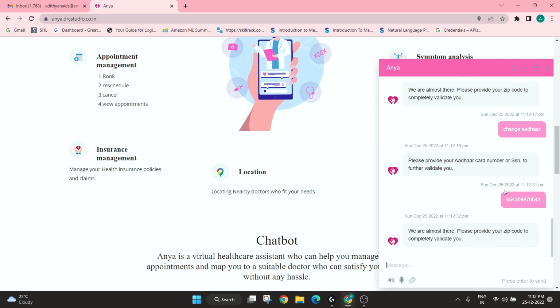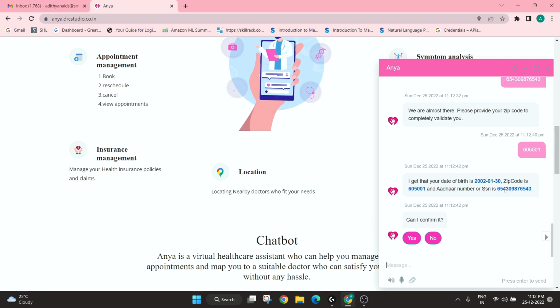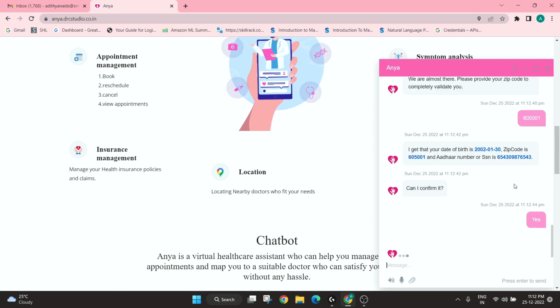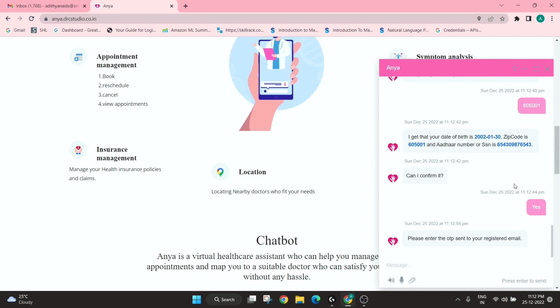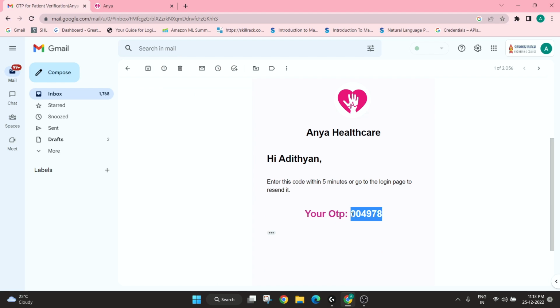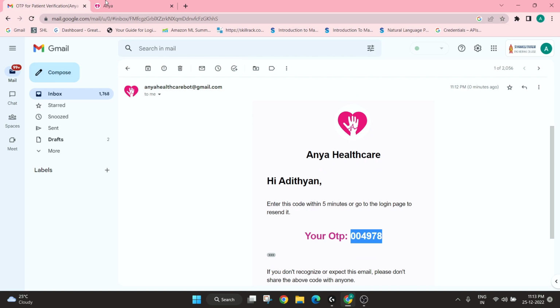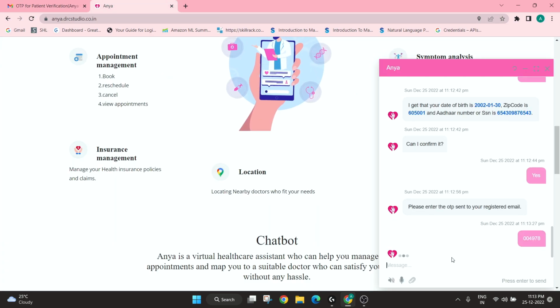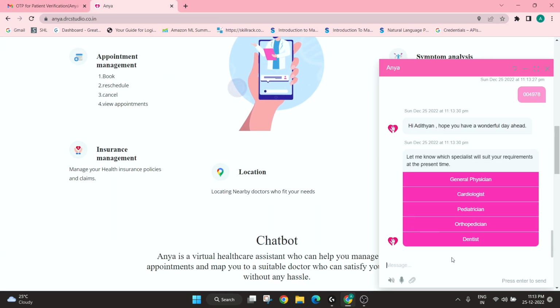Now it's asking for my PIN code for further authentication. We can see that Anya has sent an OTP to my registered email. I'm just going to copy my OTP from here. Now I'm going to select a general physician.